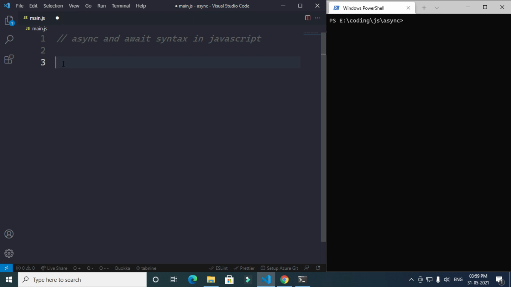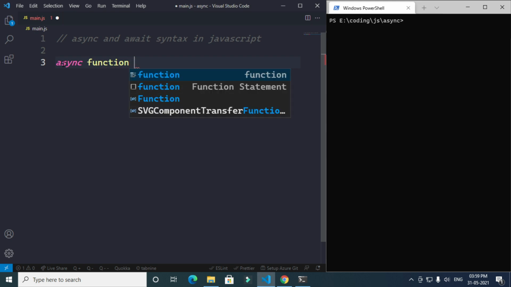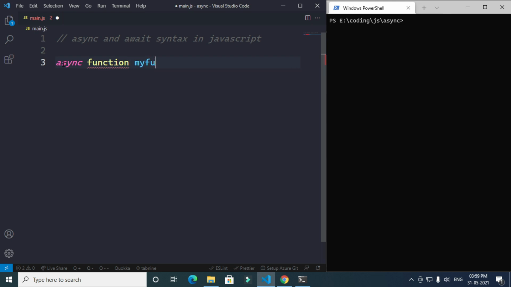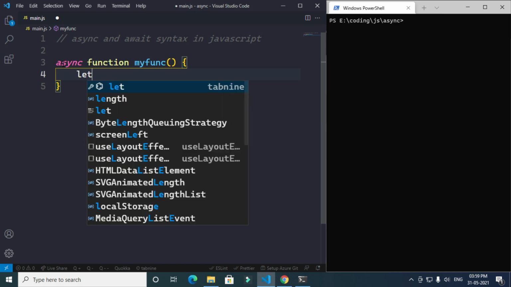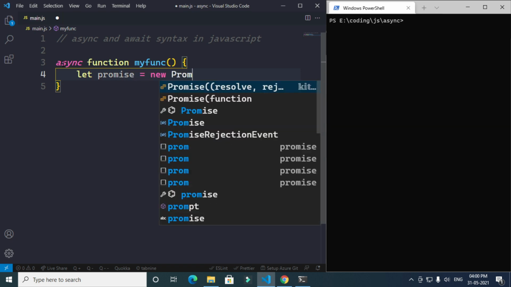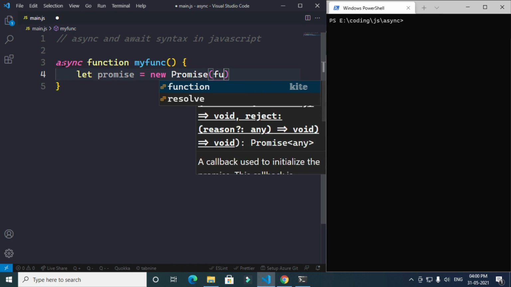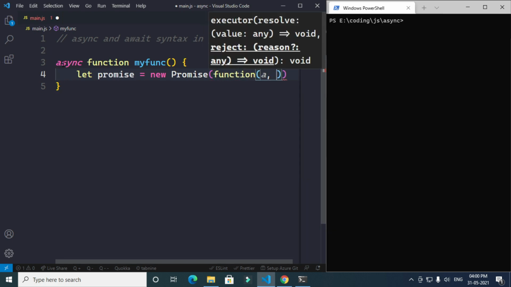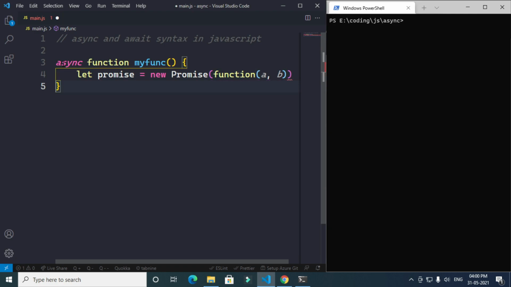So let's start with async and await syntax in JavaScript. We're going to use the async keyword in JavaScript, and we're going to use a function, which will be called myFunc. Inside this function, we're going to use a variable, let promise. Next, promise will be a new Promise, and this promise will take another function with parameters a and b.